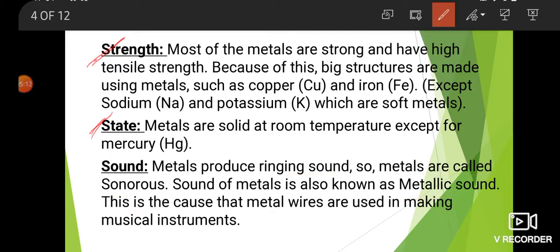Here again, sound. Metals produce a ringing sound, so metals are called sonorous. The sound of metals is also known as metallic sound. This is the cause that metal wires are used in making musical instruments.